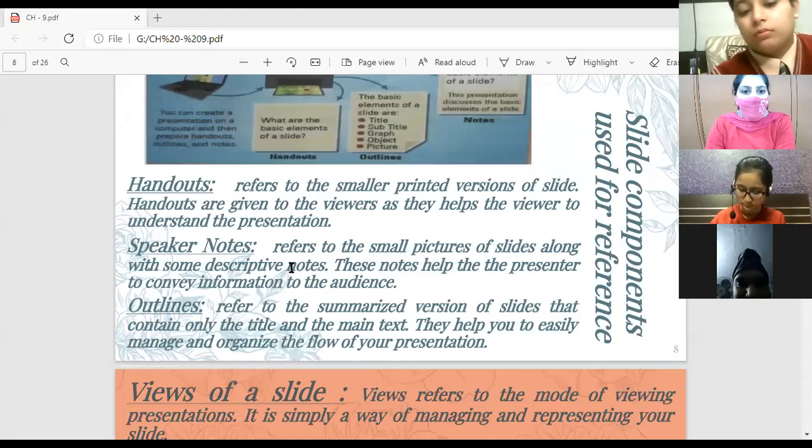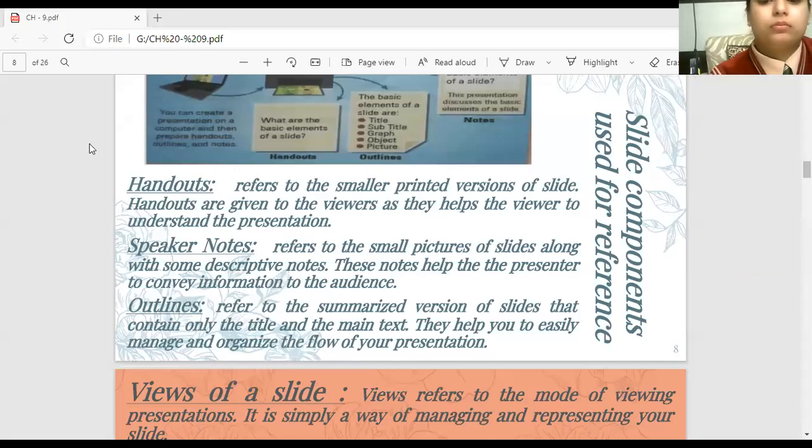So yesterday we revised Calc, now Impress. So what are handouts? Handouts are the smaller printed versions of the slides that can be used for printed purposes. It means that in this case we have to take out the hard copy, right? Speaker notes are the small notes referring to each slide where the description or the details of the slides can be given. Outlines are just the summarized versions of the slides that will just contain the organization structure of your presentation, the main title and the content in the form of bullets.